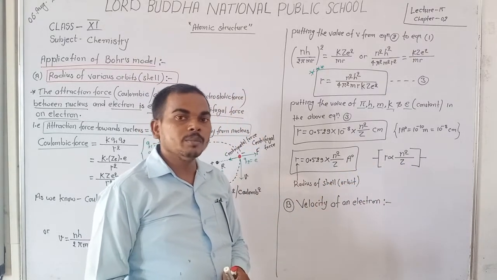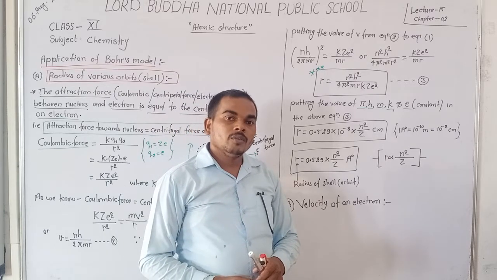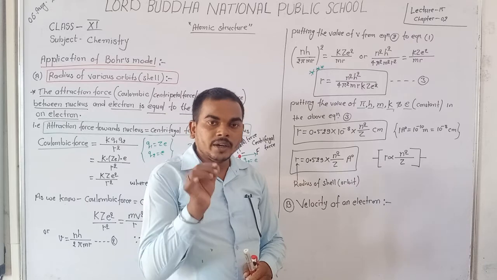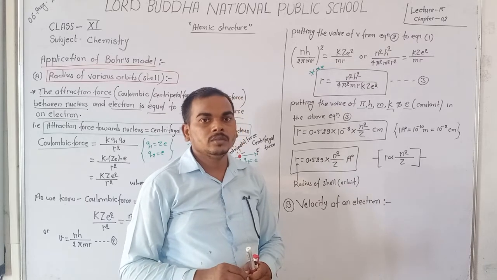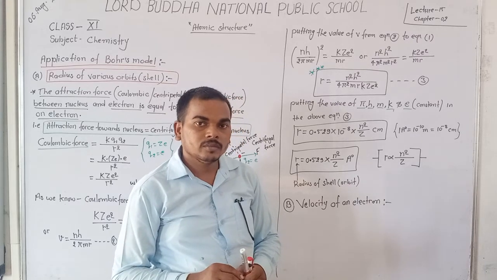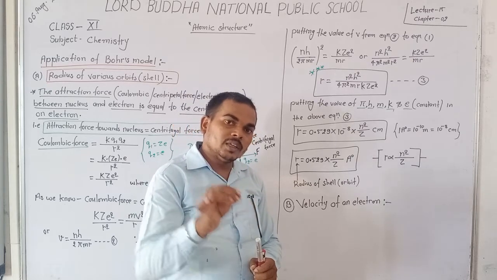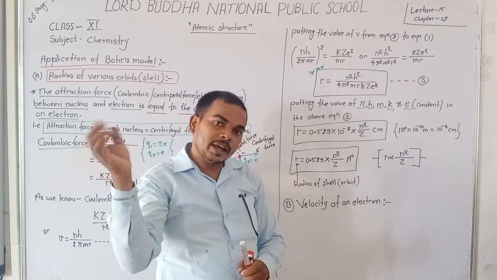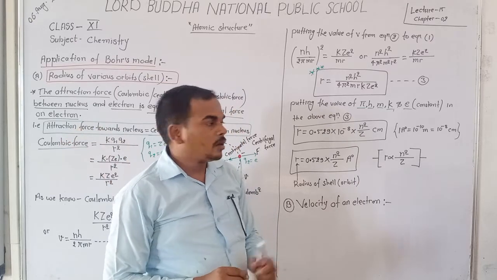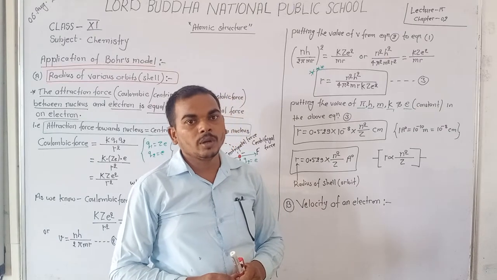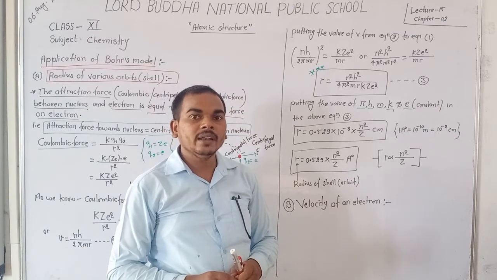Dear student, always remember that the radius of the first shell is smaller than the second shell. The radius of the first shell is smaller than the third, fourth, fifth and sixth shells, because the radius of a shell is directly proportional to the number of the orbit or shell number.